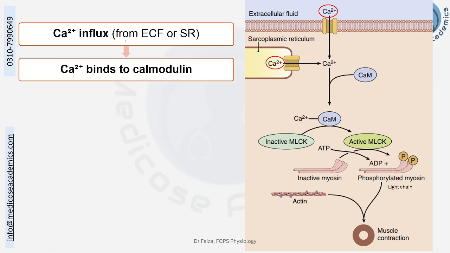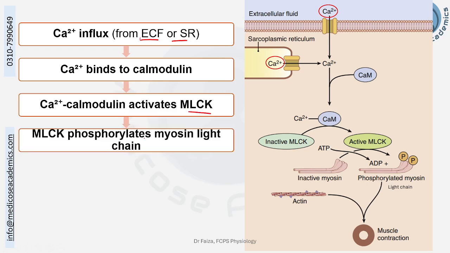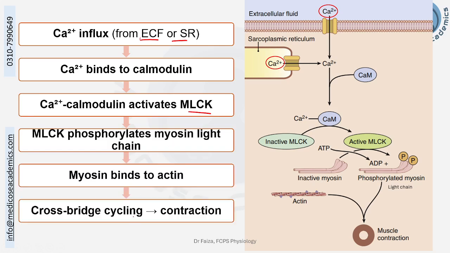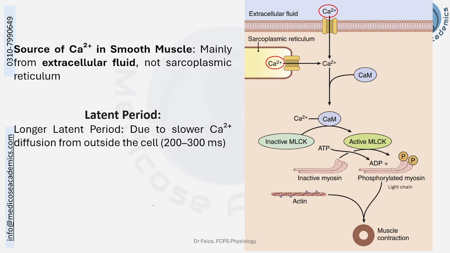So what happens is calcium influx from either source, calcium binding to calmodulin, activation of myosin light chain kinase, phosphorylation of myosin light chain, myosin binding to actin, and the cross-bridge cycling leads to the contraction. Sources of calcium are mostly extracellular fluid, not only the sarcoplasmic reticulum. That is why there is a larger latent period, as the calcium has to be brought from outside as well as inside.